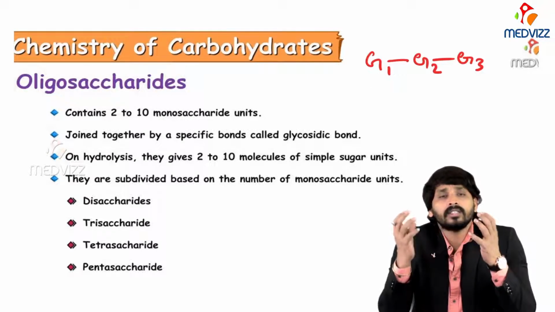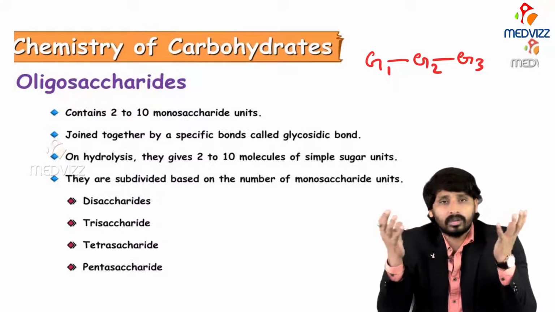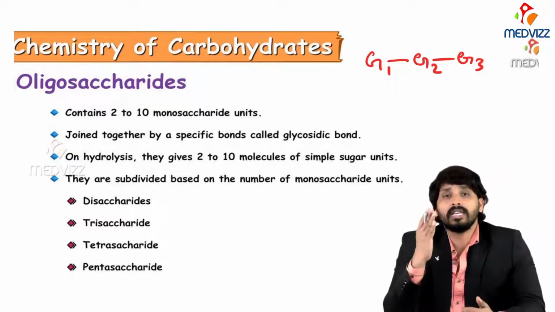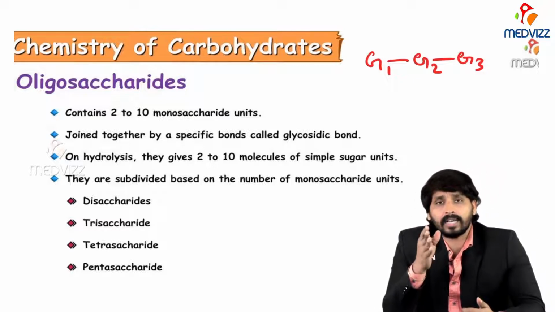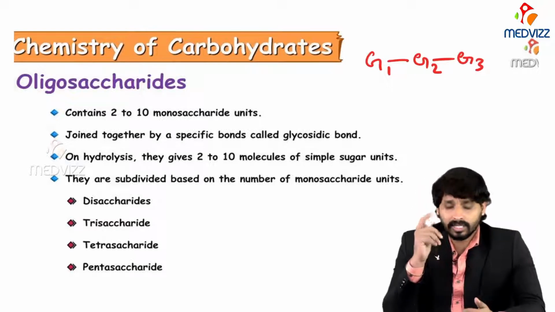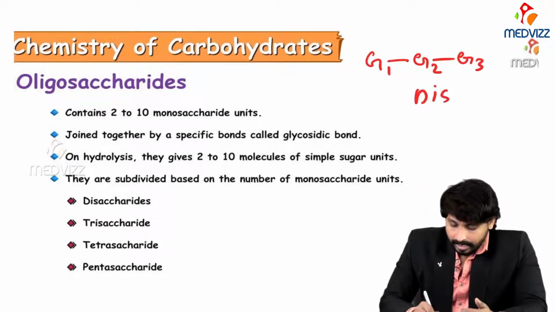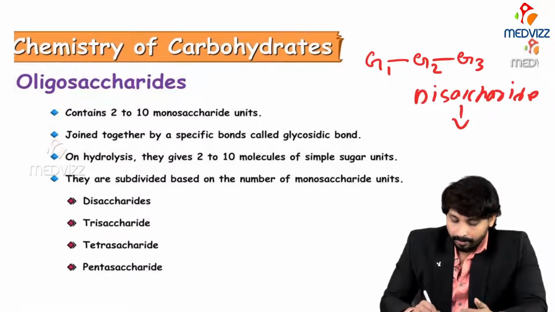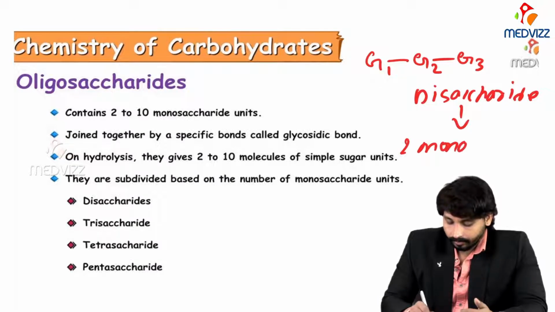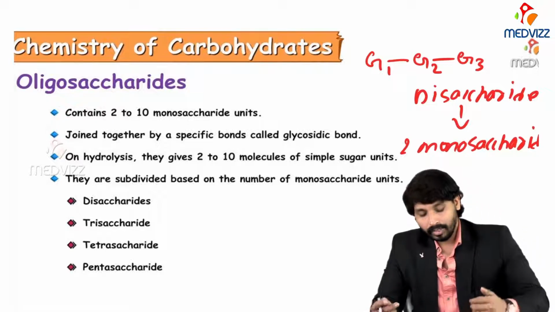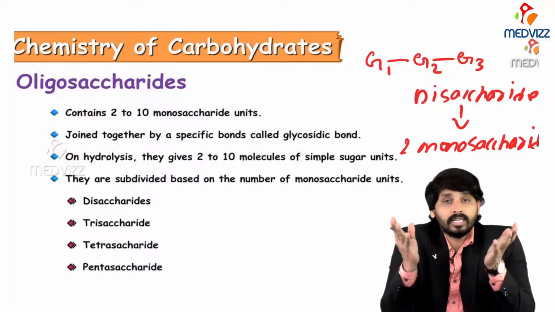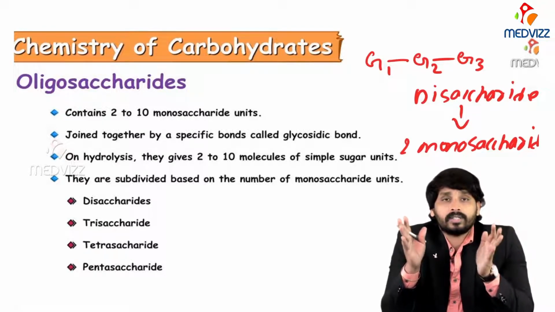Oligosaccharides and polysaccharides, all these molecules are together in these compounds. On hydrolysis, suppose I hydrolyze an oligosaccharide, for example a disaccharide, I will get 2 monosaccharides. When a disaccharide undergoes hydrolysis, it produces 2 monosaccharides.